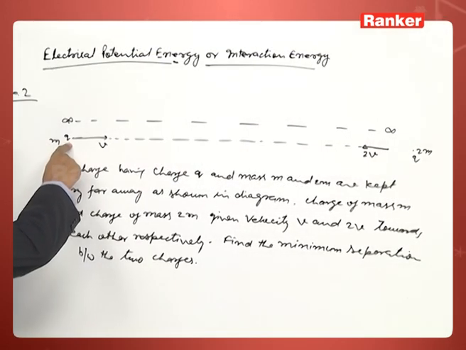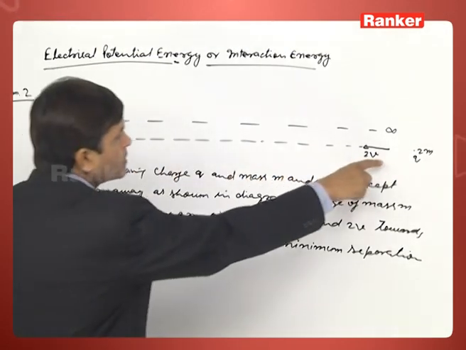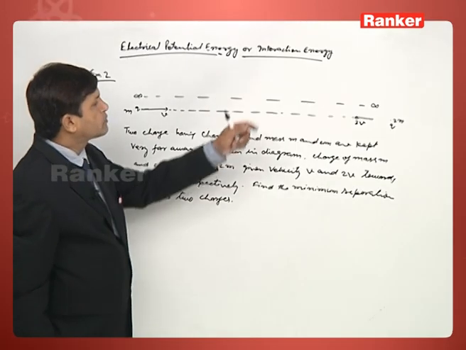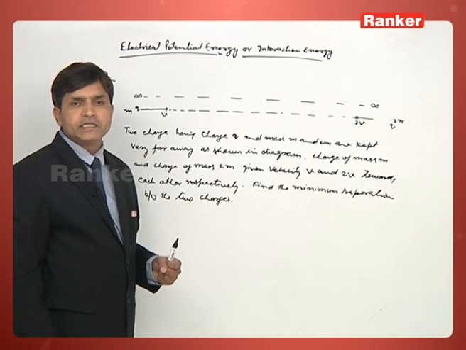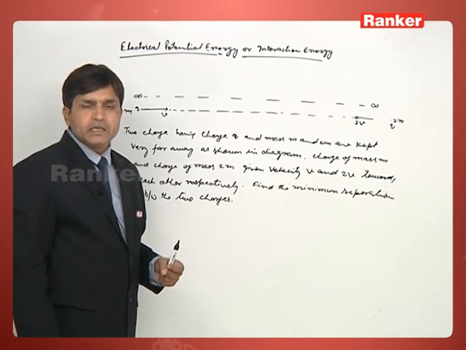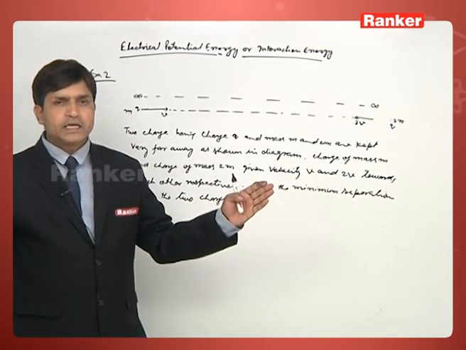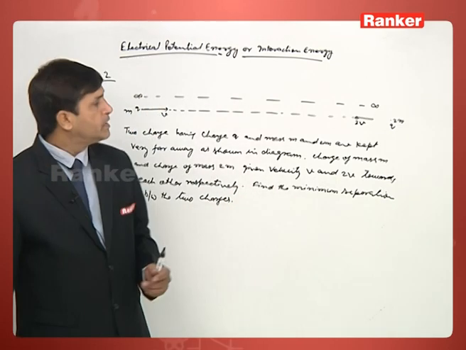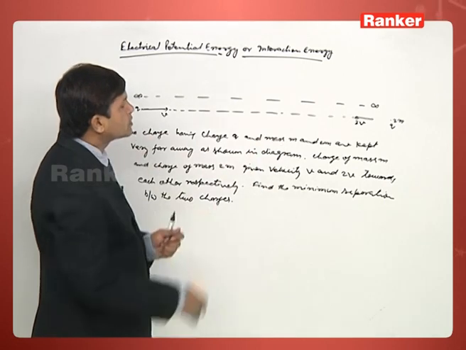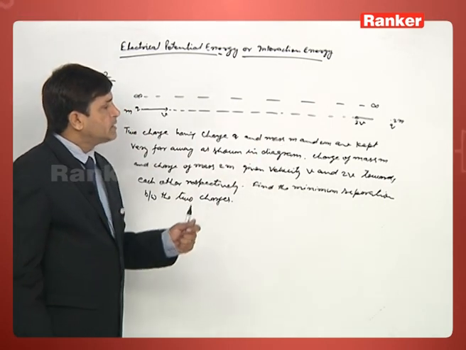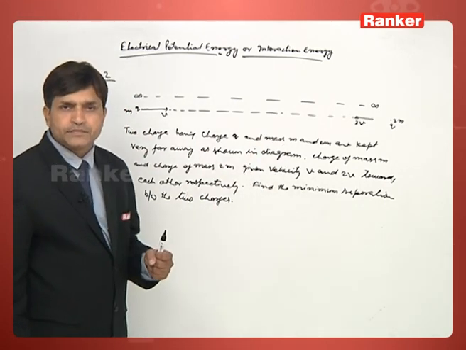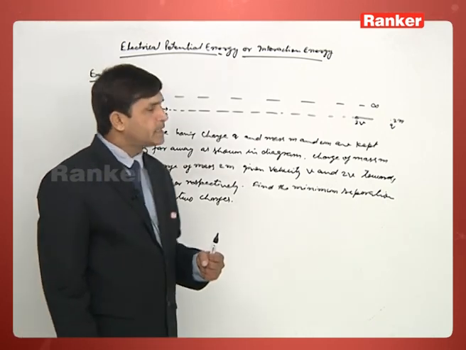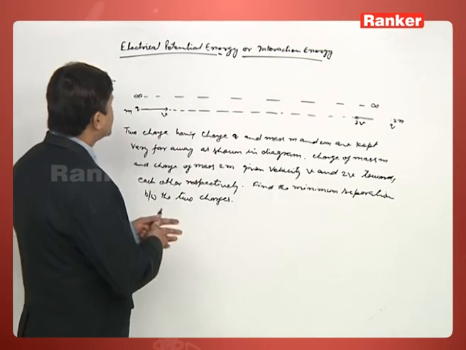When the charge q is given velocity v and the other is given velocity 2v towards each other, initially these two are very far away, at infinite distance. Due to the velocity, when these two charges start coming close to each other, interaction between the charges starts. So when interaction starts, what will happen here? Force on the charges starts acting.